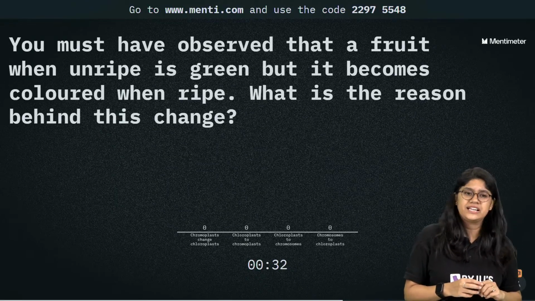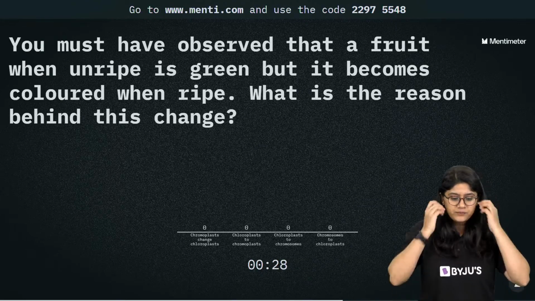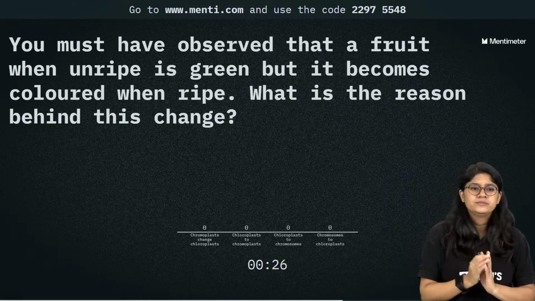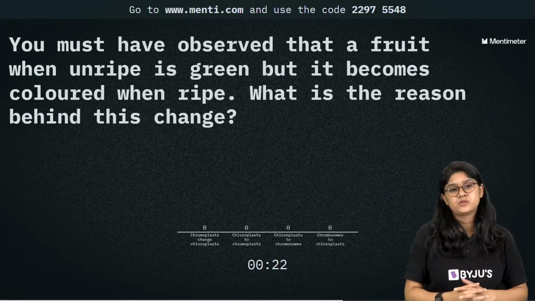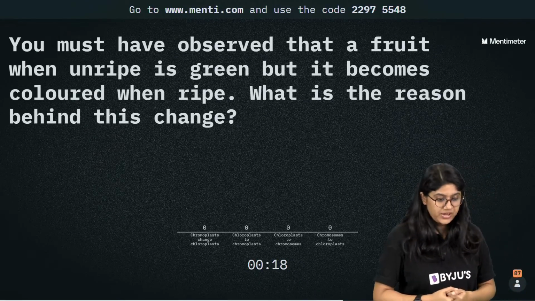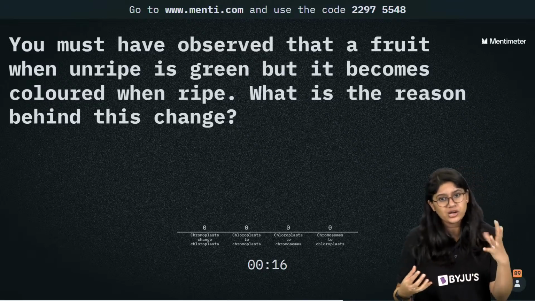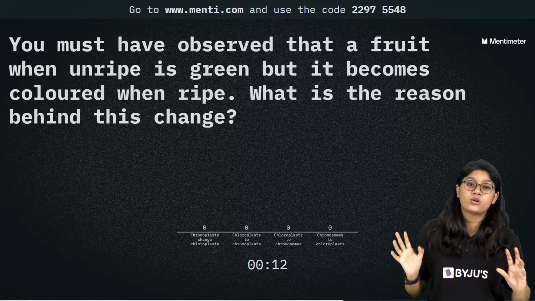We don't have Menti daily, बच्चे, but this week we have Menti. It's an easy question, everyone. So we have a fruit which is unripe. एक fruit है जो unripe है, वो green color का है. जैसे भी we'll see कि fruit की ripening हो रही है, वो अलग color का हो जाएगा.